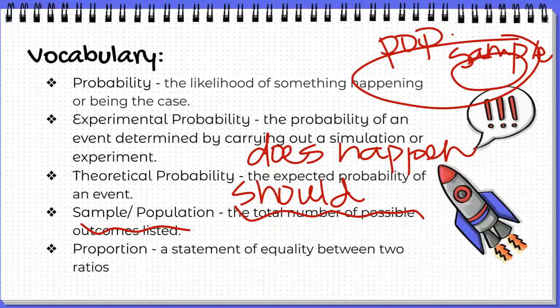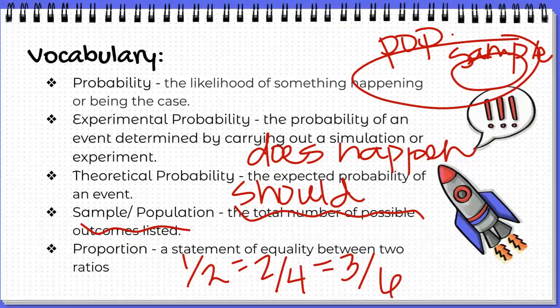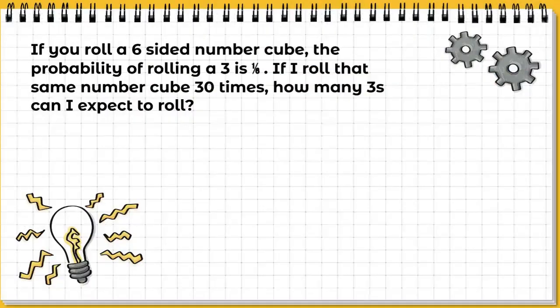And lastly, a proportion is a statement of equality between 2 or more ratios. So remember, we have 1/2 would be proportional to, say, 2/4, which would also be proportional to 3/6, and the list goes on and on. Now, please remember that proportions are multiplicative in nature, meaning we multiply or divide to find these equivalent ratios.